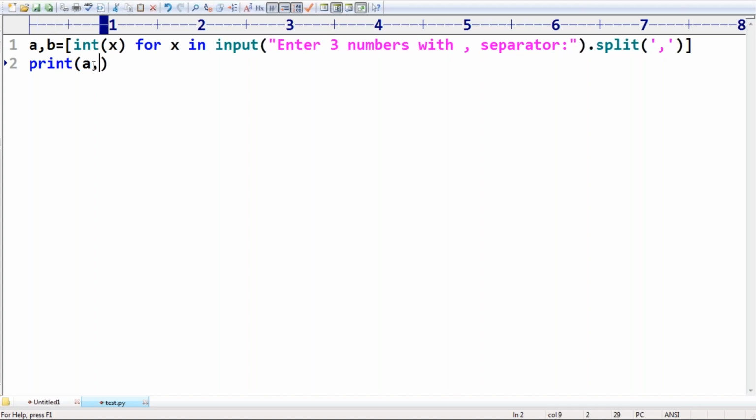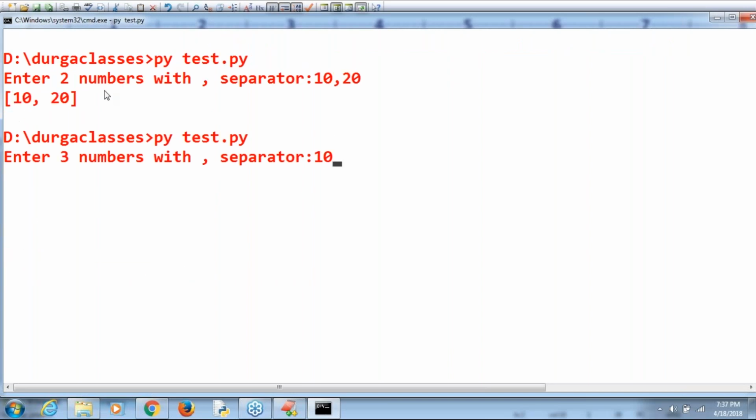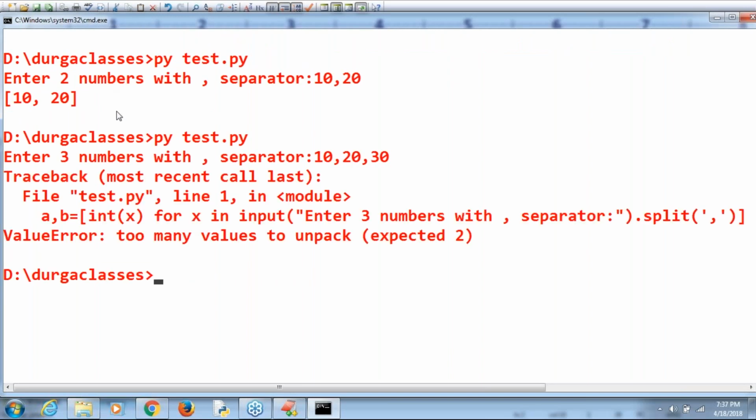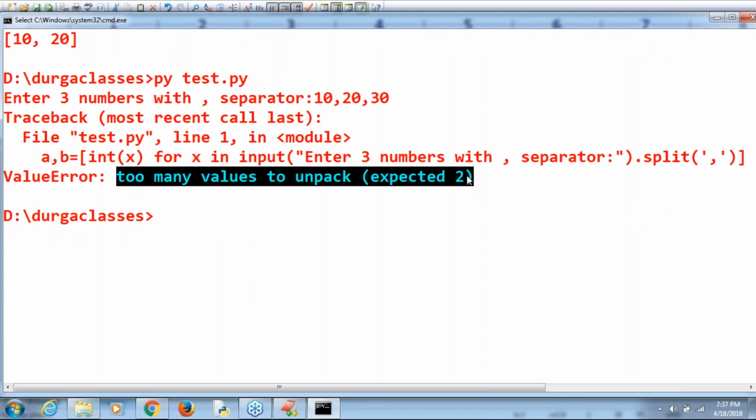Next, what is the output by default you are going to get? 10, 20, 30. Have you observed, right? If you are taking only one variable, then the total list is going to be assigned to that one variable. But if you are taking multiple variables, then compulsorily the number of elements present inside your list and the number of variables should match. Avinash, are you in a position to understand?